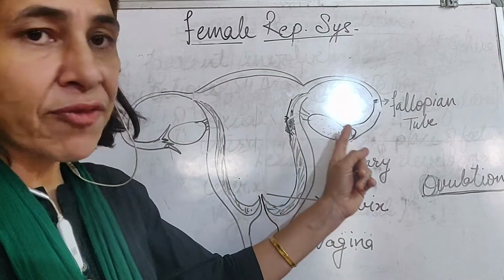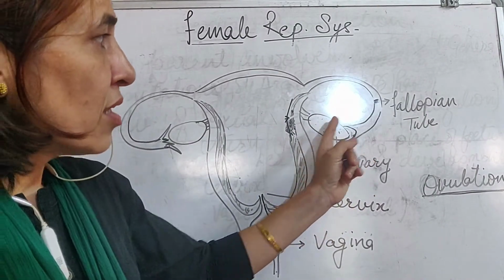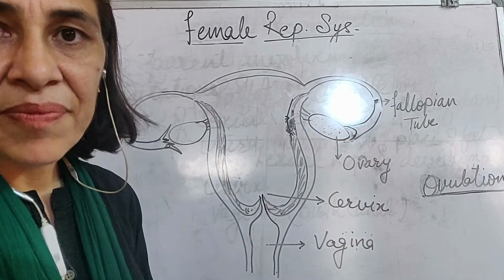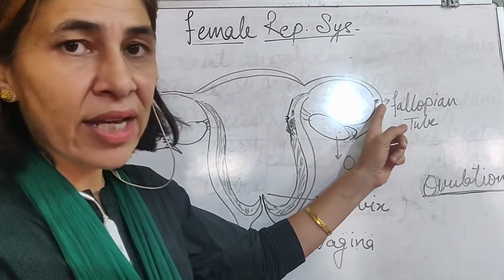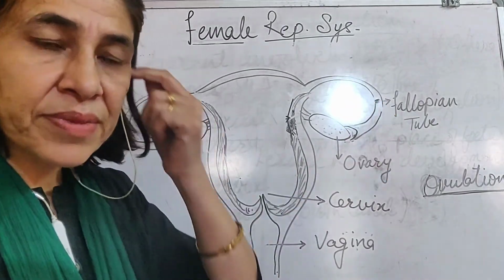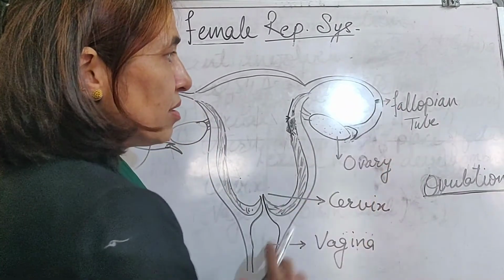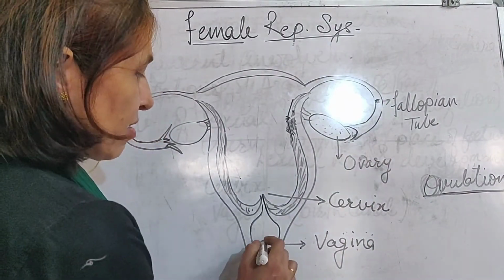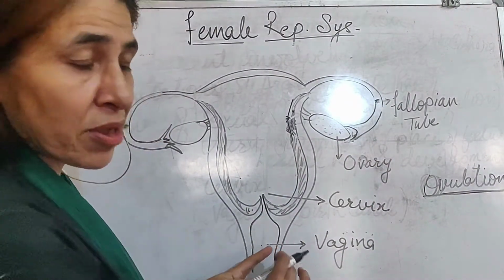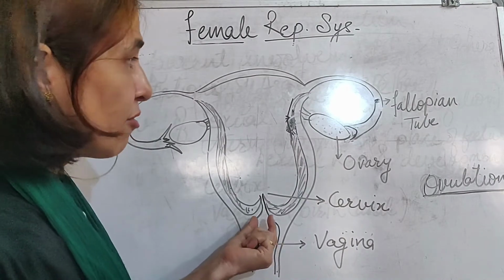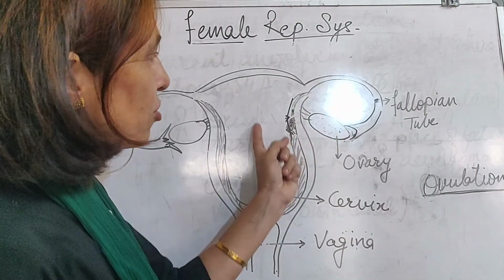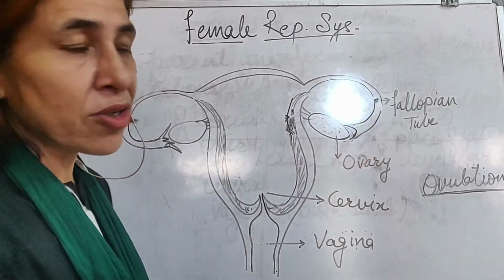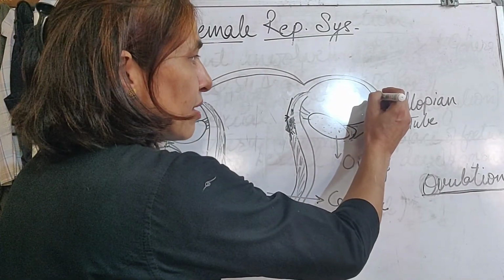Within 14 to 15 days after menstruation, the egg reaches this place. It waits for 1 to 2 days for the sperms to come. The sperms are deposited in the vagina. From here, they travel to the fallopian tube, near the egg.